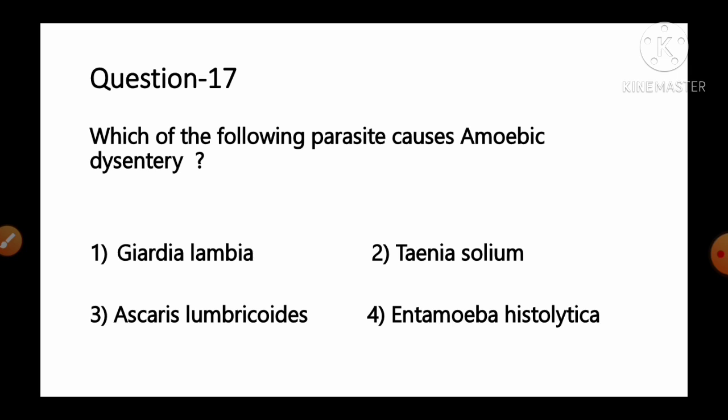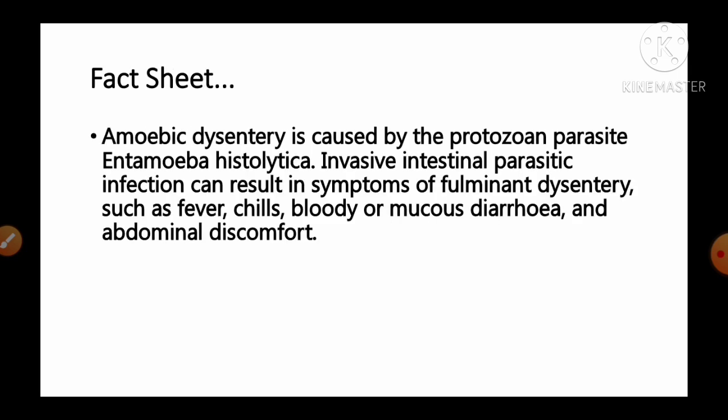Which of the following parasite causes amoebic dysentery? And the options are number 1 Giardia lamblia, number 2 Taenia solium, number 3 Ascaris lumbricoides, number 4 Entamoeba histolytica. And the fact given regarding this question, it is amoebic dysentery is caused by the protozoan parasite Entamoeba histolytica.